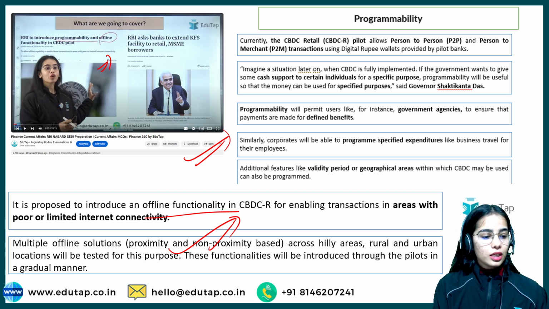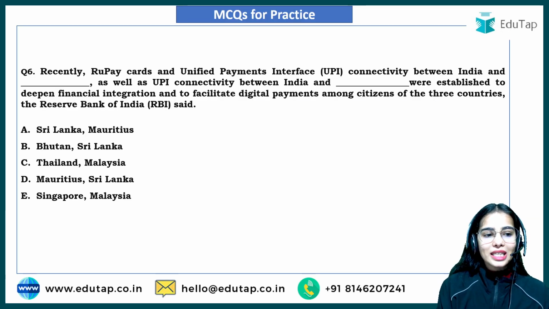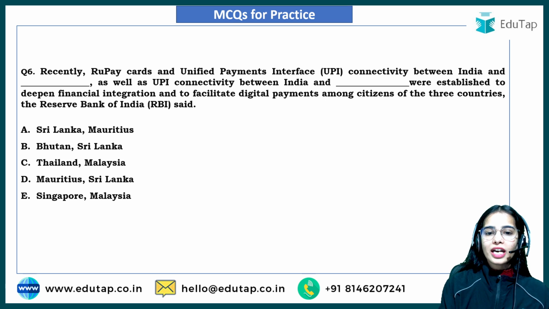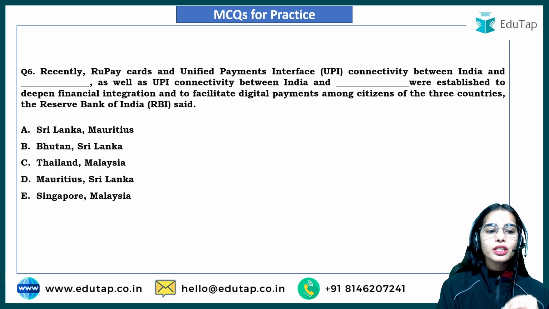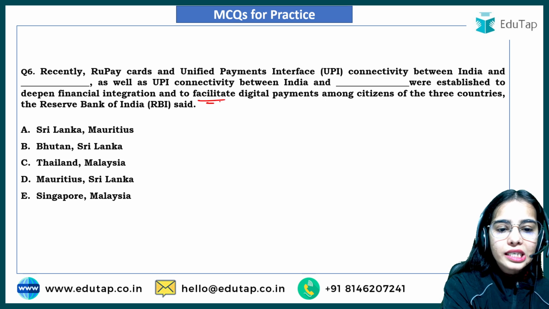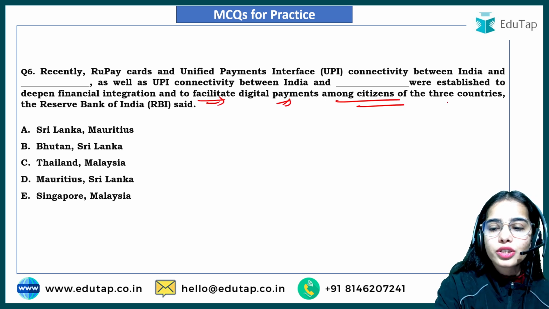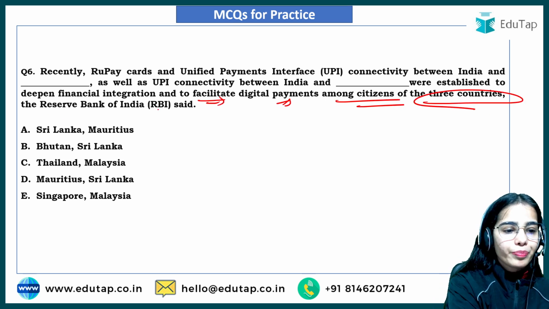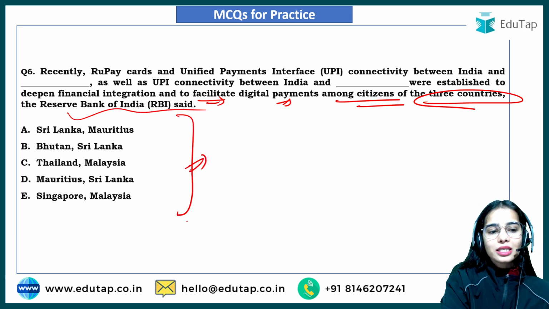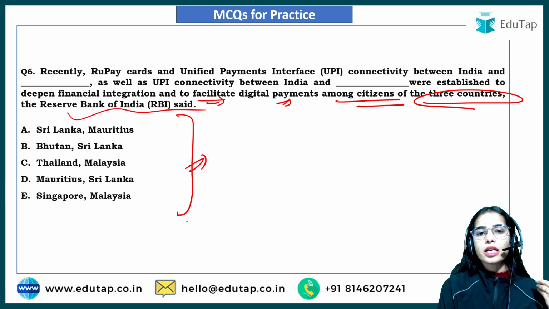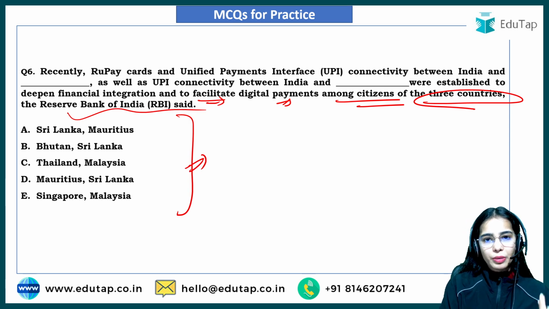Okay. Now coming to the next question: recently, RuPay cards and Unified Payments Interface connectivity between India and dash country, as well as UPI connectivity between India and dash country, were established to deepen the financial integration and to facilitate digital payments among the citizens of the three countries. The RBI has given this statement. So now you have to tell me, respectively, which countries are being talked about in this particular statement.